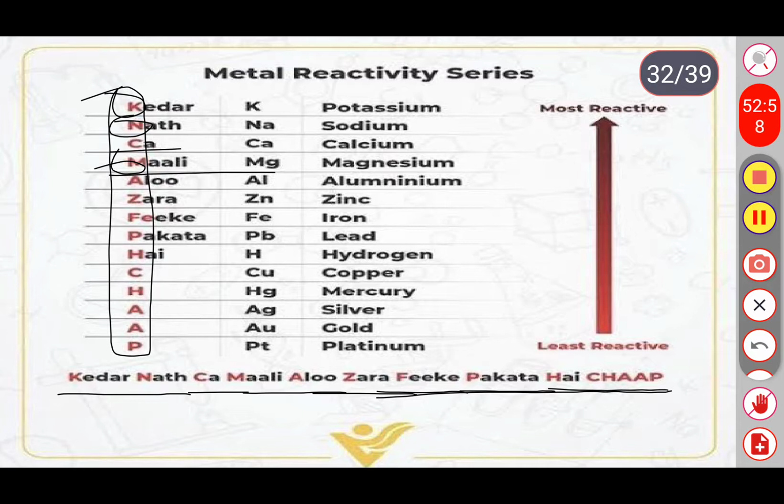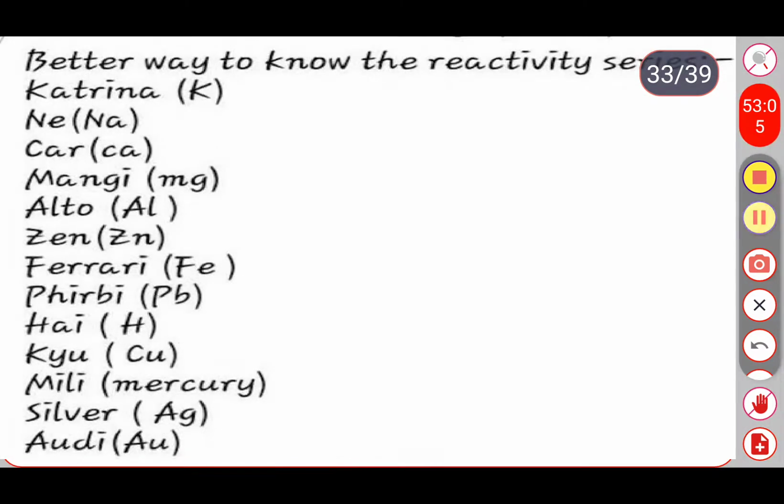We are having one more easiest trick to memorize the reactivity series of these elements. The one more method is Katrina ने कार मांगी Alto, Zen, Ferrari. So these are the three costliest cars: Alto, Zen, Ferrari. फिर भी है क्यों मिली सिल्वर आडी.